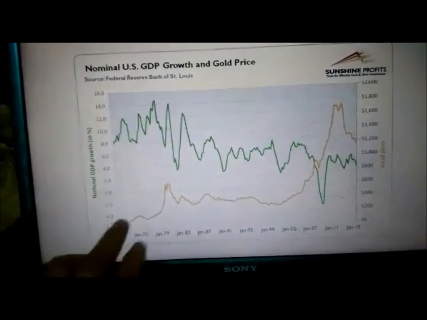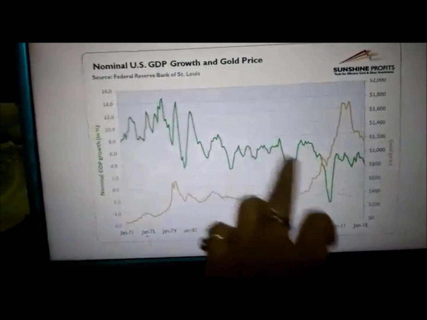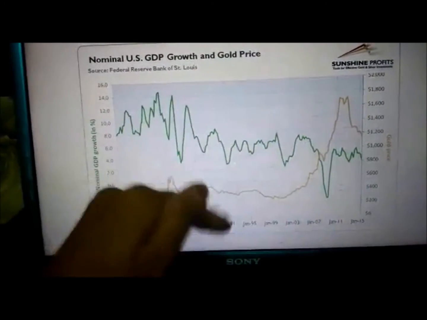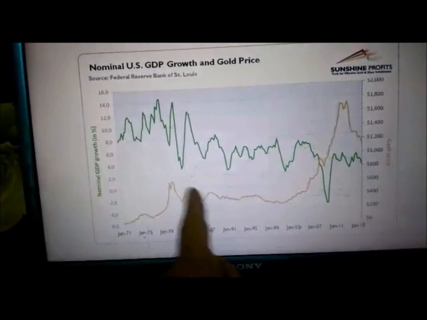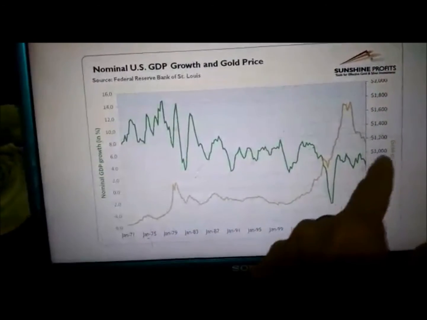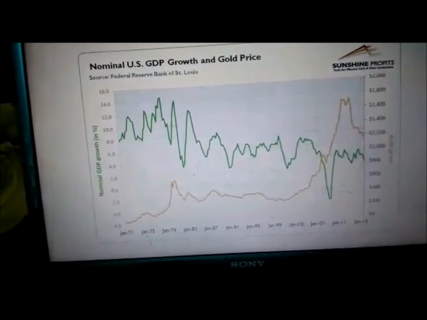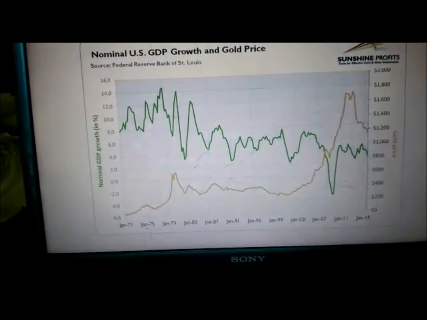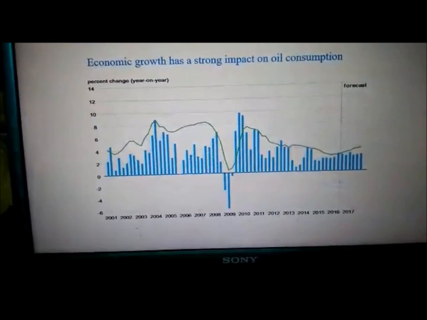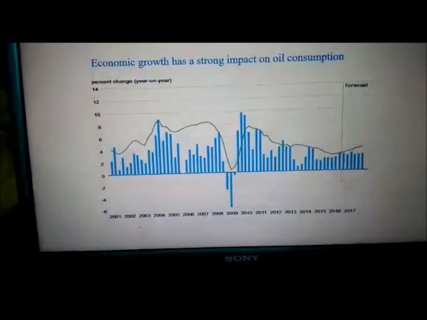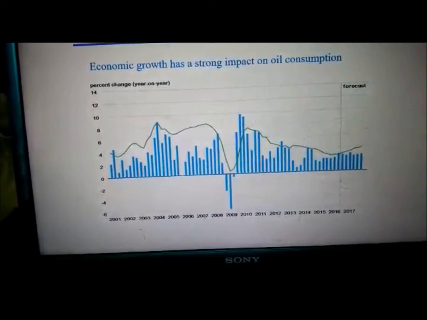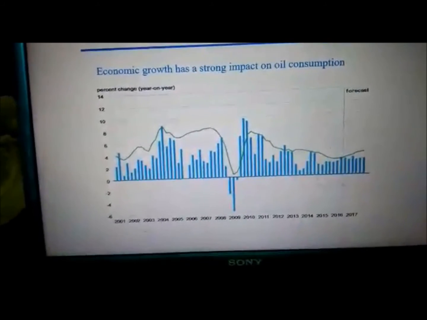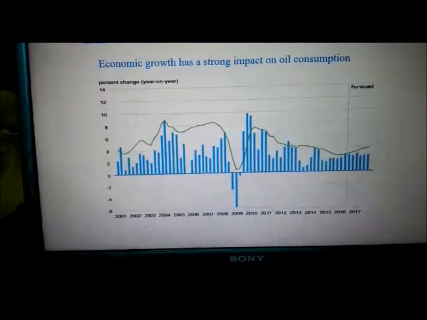And now we can see this graph for the relationship between GDP and gold prices. As we can see, the GDP is growing, so the gold prices are coming down. But when the gold prices are going up, the GDP is going down. So there is an inverse, or indirect, relationship between GDP and gold prices. Now we can see that GDP has a strong impact on oil prices. As the GDP is growing, the oil consumption of the USA is also growing.